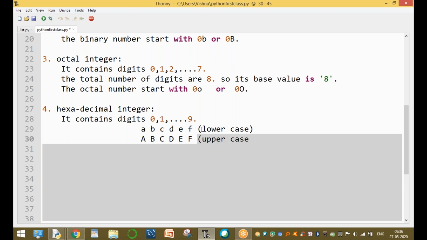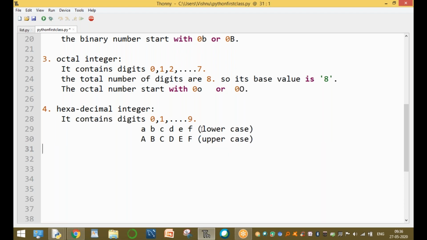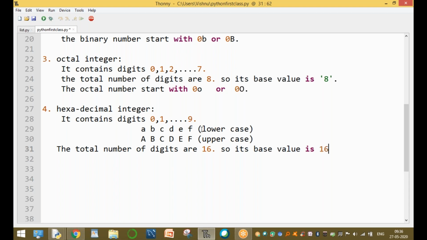The total number of digits is 16, so its base value is 16. Clear?